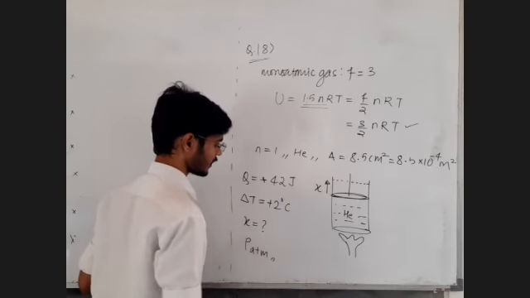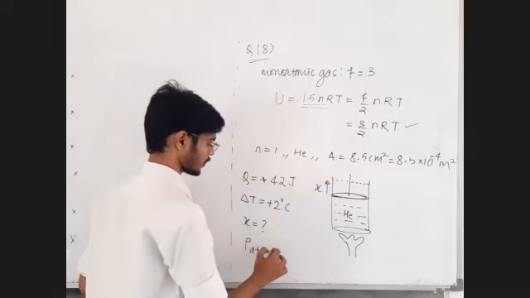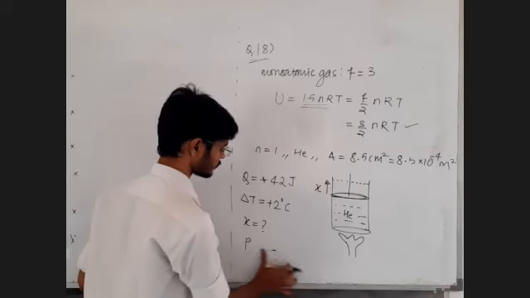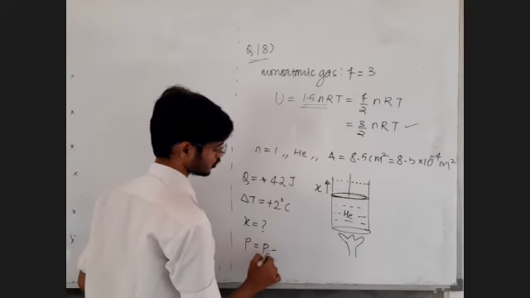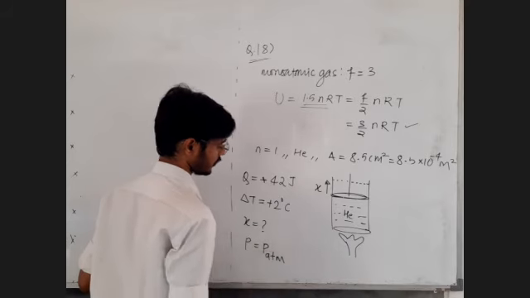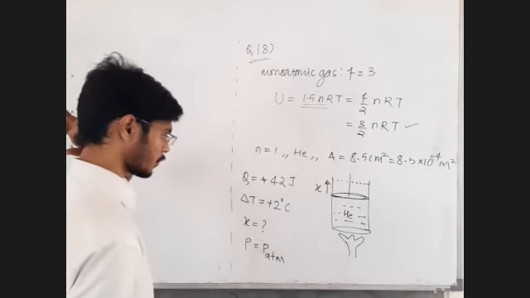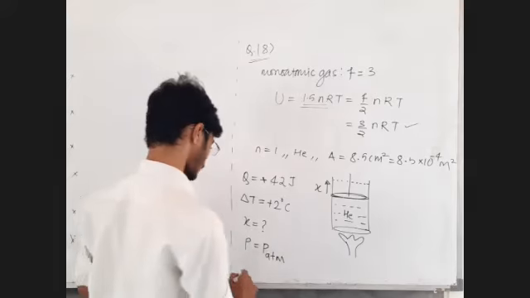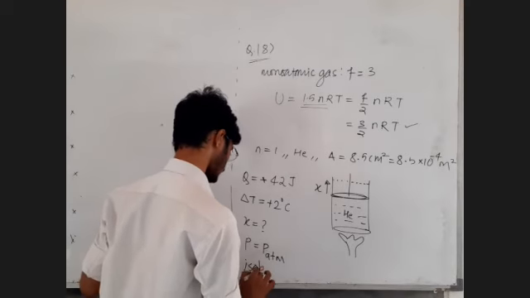PATM is given to us, the pressure on the gas. That constant pressure P is equal to PATM. Pressure of the gas is always going to remain PATM. Try to understand how the data is to be extracted from word problems. So this is going to be, guys, an isobaric process.